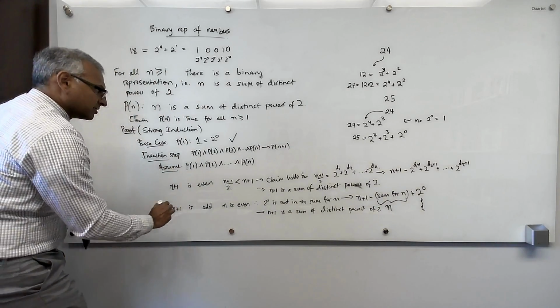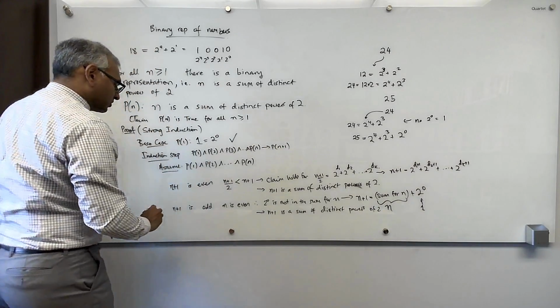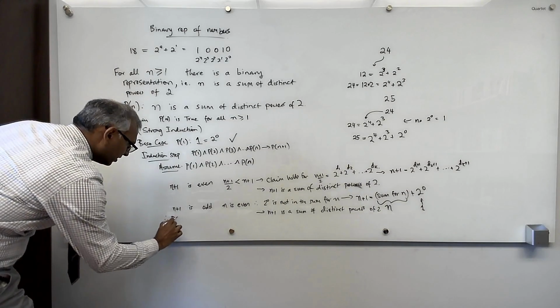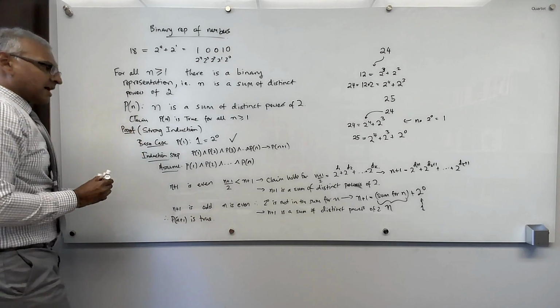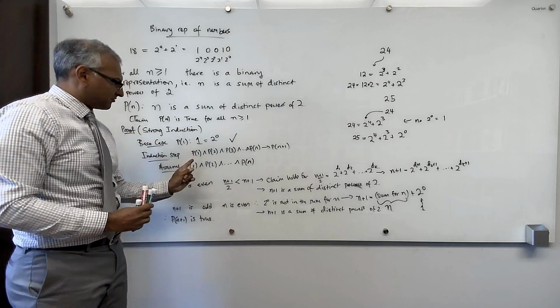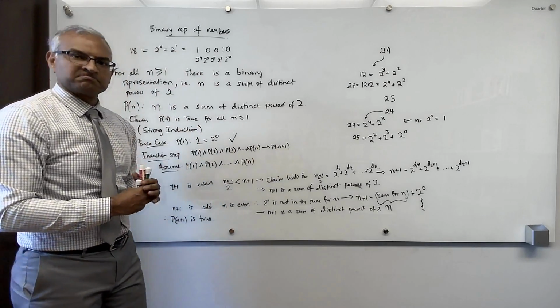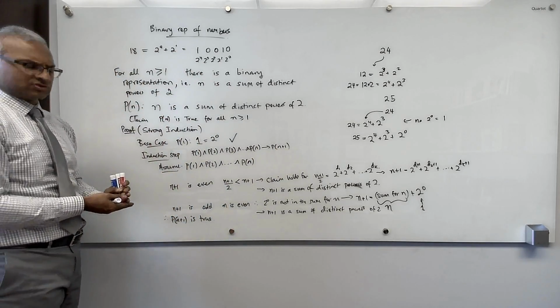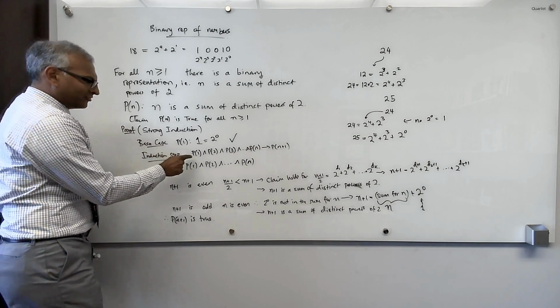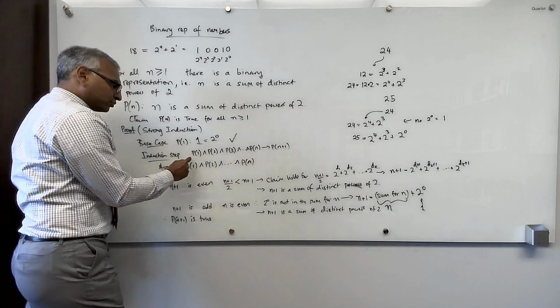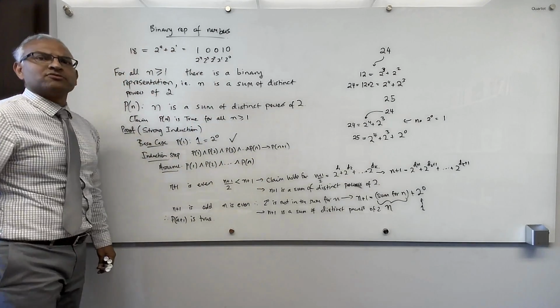So what's the conclusion? The conclusion is that we have proved that P(n plus 1) is true. And that concludes the proof of what? Of this implication. It's a little bit more sophisticated than what we saw before, but that's what we set out to do, prove this implication. The proof of this implication involved a couple of cases.